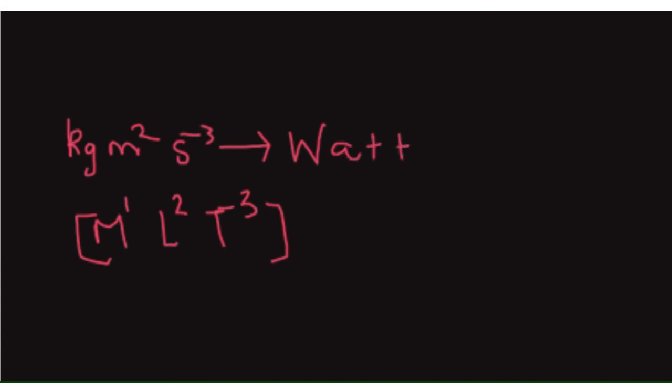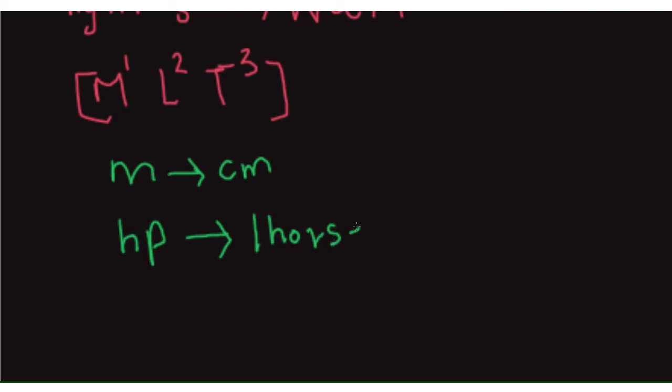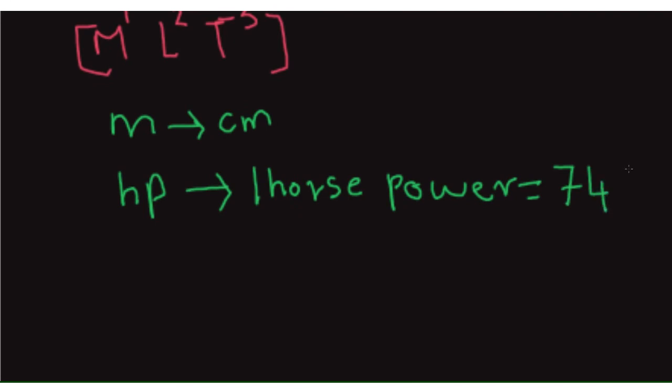So can this be expressed in another units? Yes, it is. So just like meters in centimeters, there is another unit. So it can be expressed in horsepowers. So we use this generally in the engines of cars, right? So how many watts is a horsepower? So I'll just write it, horsepower. So that is 746 watts. 1 horsepower is 746 watts.